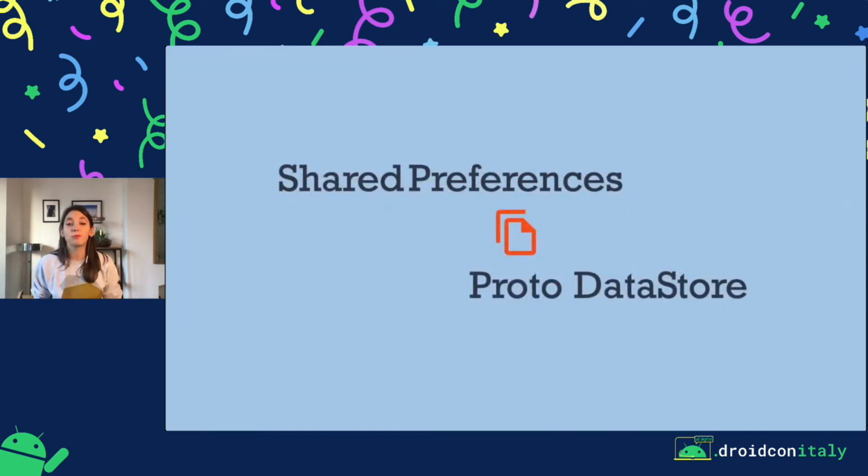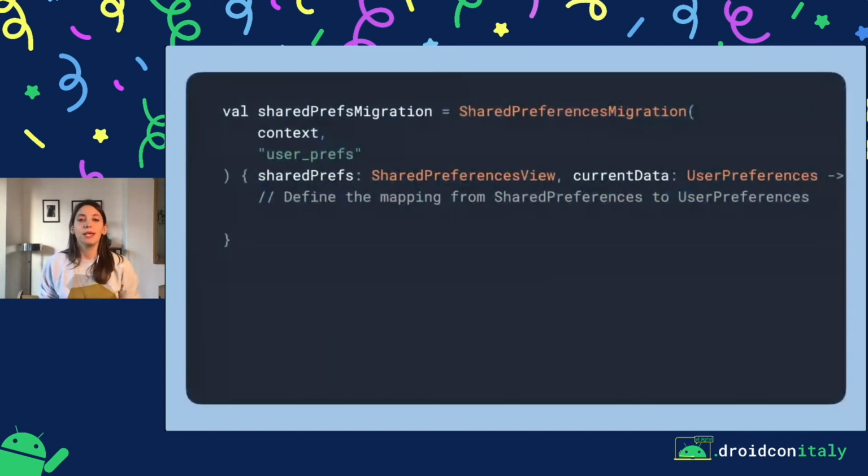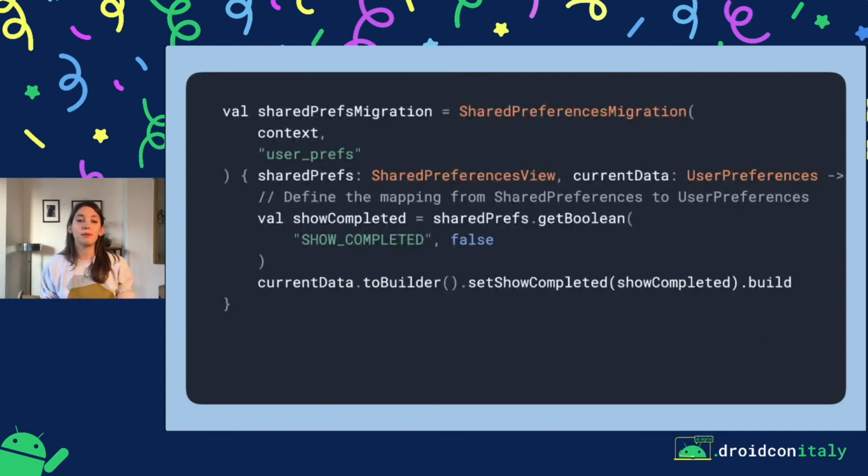If we want to migrate from SharedPreferences to Proto DataStore, then things are slightly more complicated because we no longer have that key value pair that makes it easy for DataStore to understand. We need to do a little bit more work. So we will have to implement our own SharedPreferences migration. When implementing this, we would get a SharedPreferences view and the current data that's in the user preferences. And we'll have to define here the mapping between these two. So, for example, we get the show completed flag from SharedPreferences, and then we set it to user preferences.